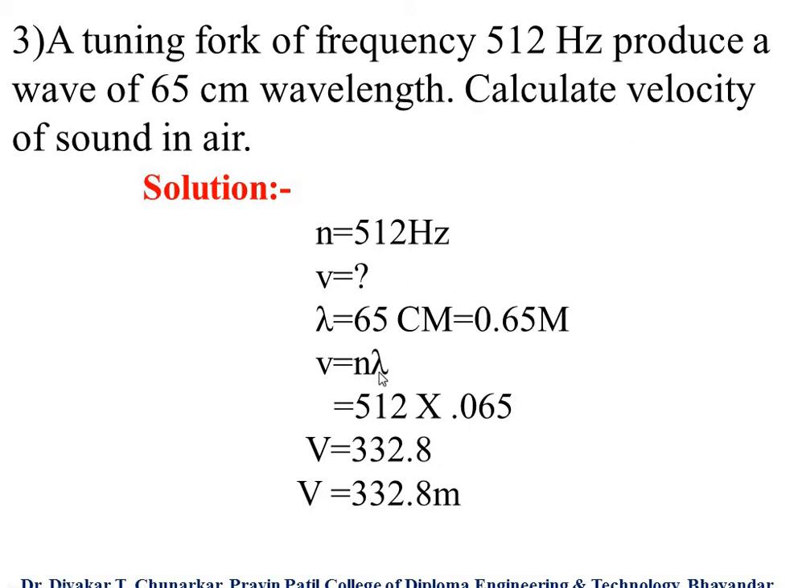Then v equals n lambda, this is our formula. So put the value of n equal to 512 hertz and lambda equal to 0.65 meters. So we get 512 into 0.65, so v equals 332.8. And our answer is v equals 332.8 meters per second. This is our velocity of sound in air.